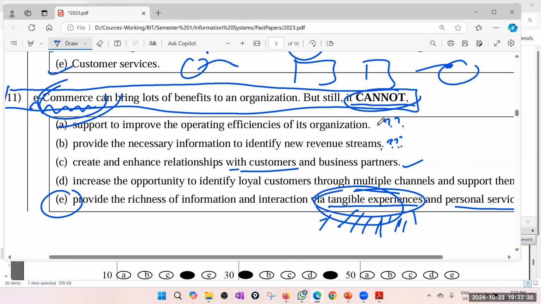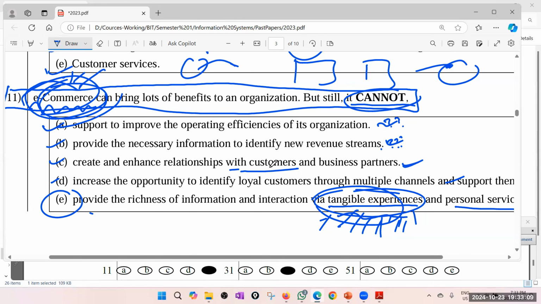Maybe these things we can do to some extent. I think the examiner is not considering e-commerce as selling online. I think the examiner considers e-commerce as e-business. That is also not a very good thing to do, but it looks like here what e-commerce means for the examiner is e-business. So then of course these are correct, but this you can't do, right? Tangible experience. So how can you give tangible experience using e-commerce? I'll go for E. But anyway, this can be debatable. Okay. Yes, answer is C.